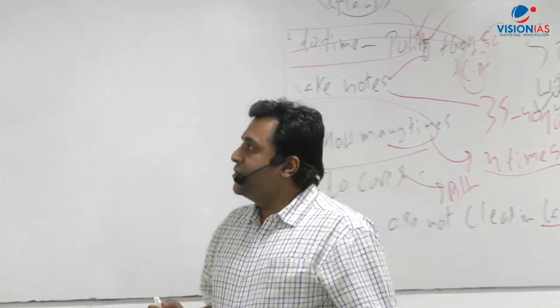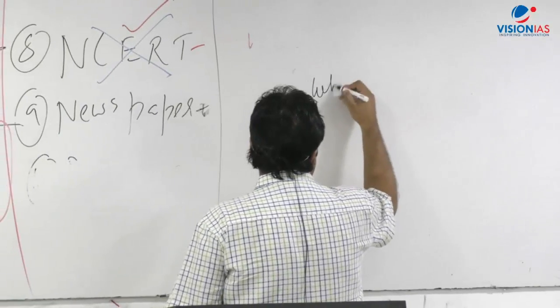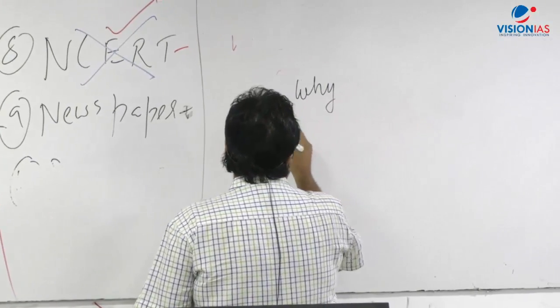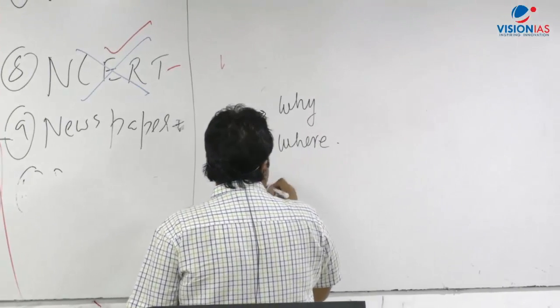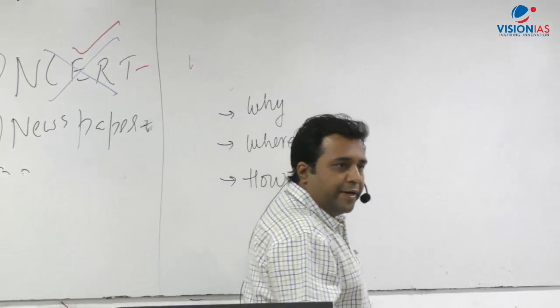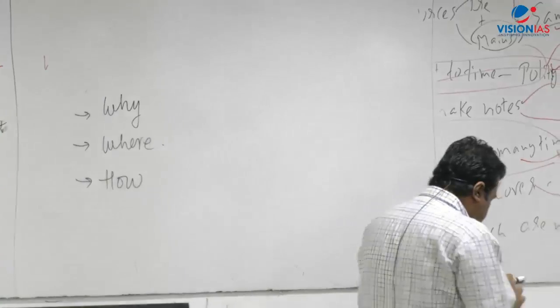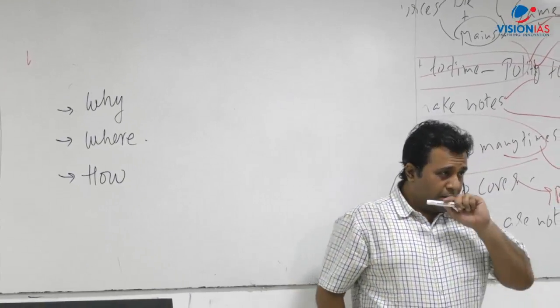So there are a few things which become important. The first is why, right? And the second is where from, and the third is how, right? So initially we'll keep our focus around these three terms, and we'll go on answering all these three one by one. First is why.